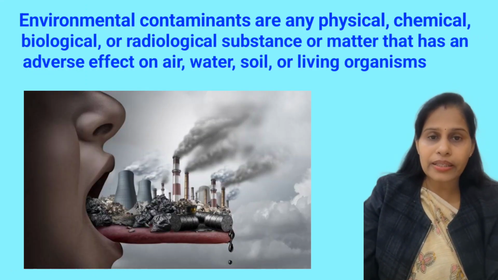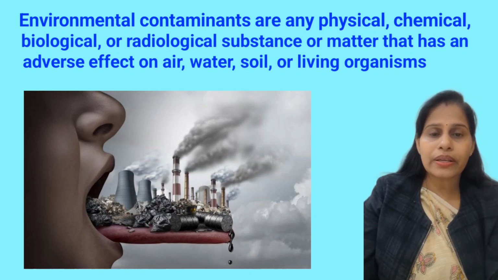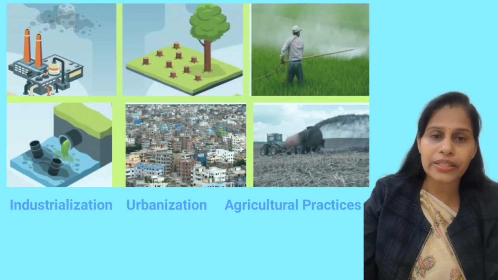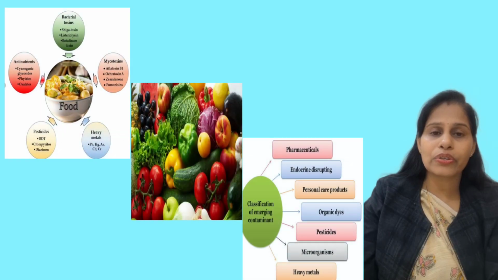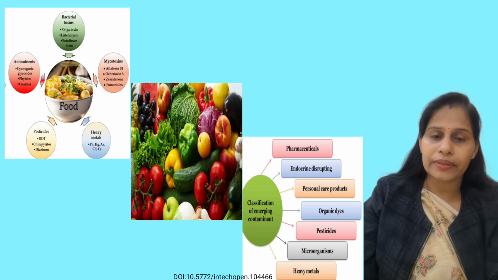You must all know that these contaminants are biological and chemical substances that are present above their safe limit. So they may cause several toxic impacts on the environmental components and other systems. There are different sources of these contaminants. With developing activities like industrialization, urbanization and agricultural practices, they may enter into different components of the environment. Agricultural practices may be responsible for the release of heavy metals, pesticides and several other substances that are toxic to environmental health.